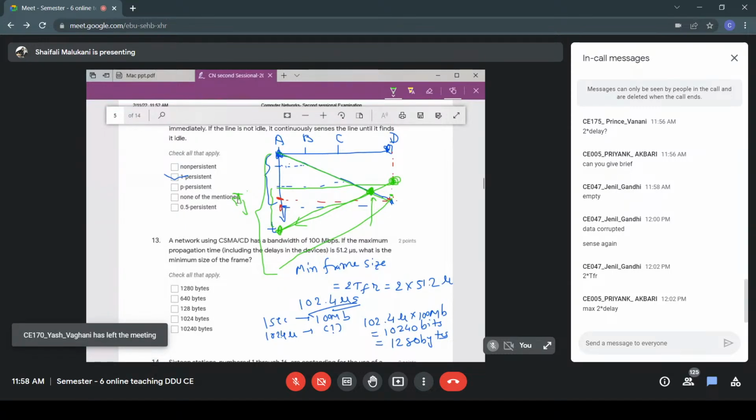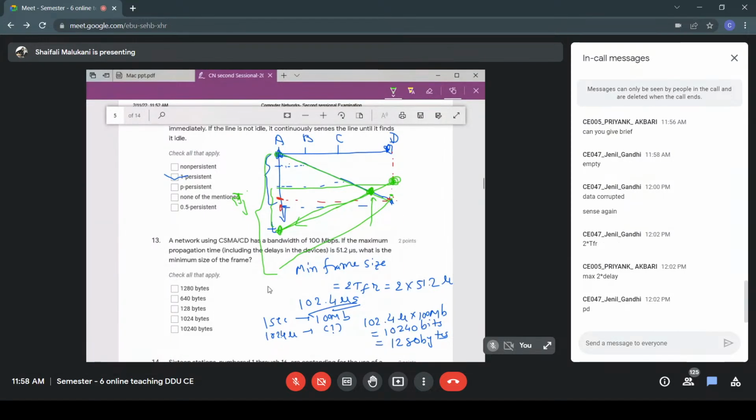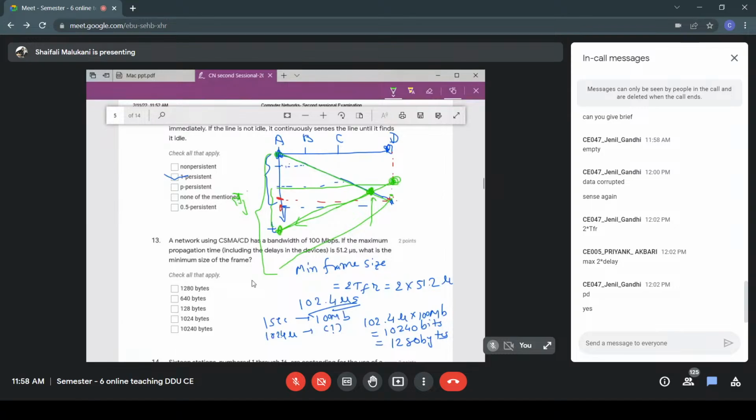Generally it will not be frame time, it is propagation delay. Frame time is what is needed for even one bit to be transmitted, and that is a different thing. Yes, it is propagation delay. You are clear that frame time and propagation delay are two different things? Are you clear with that, Jenny? Okay, so it will be two times the propagation delay.